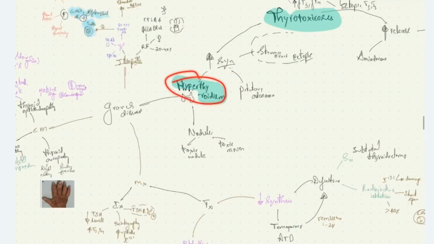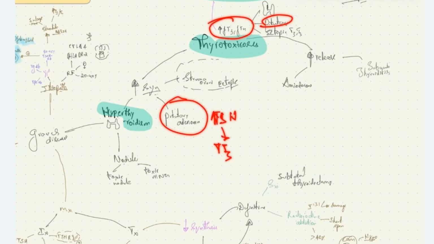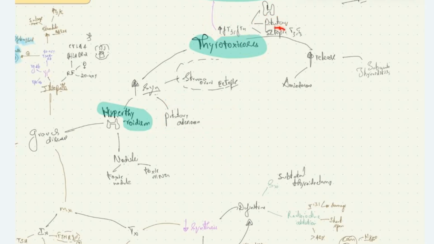We can have increase in free T3 T4 due to pituitary causes like pituitary adenoma secreting increased TSH causing increased T3 T4. We can have ectopic secretion of T3 T4, that is from ovarian tumor, called struma ovarii, causing the manifestations of thyrotoxicosis.